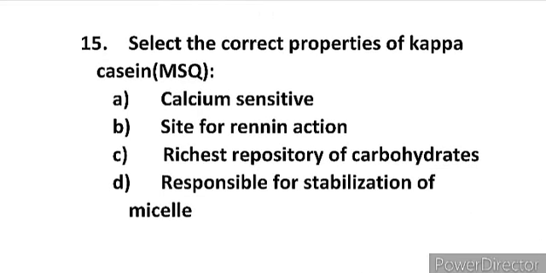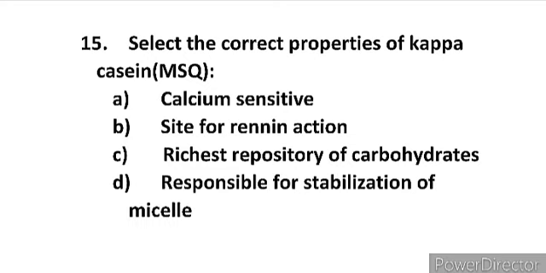Now moving to the next question. Next question is MSQ. Select the correct properties of kappa casein, and the options given are A, calcium sensitive, B, site for rennin action, C, richest repository of carbohydrate, D, responsible for stabilization of muscle. So the first option is calcium sensitive. No, kappa casein is calcium insensitive. That means it is not precipitated by calcium.